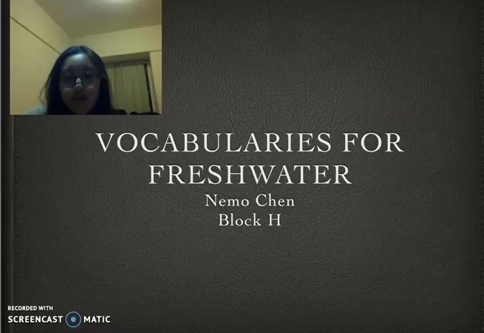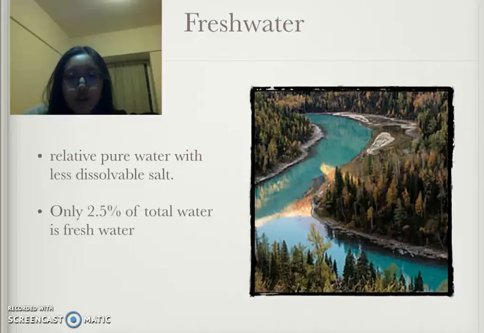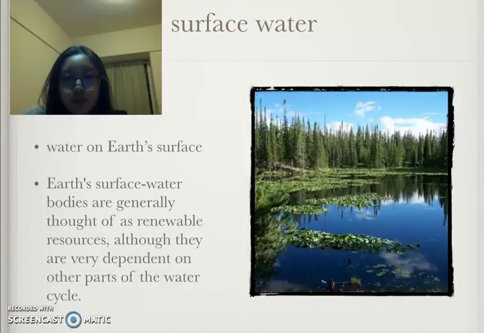Here are vocabularies for freshwater. Freshwater is relatively pure water with less dissolved salt. Only 2.5% of the total water is freshwater. Surface water is the water on Earth's surface.